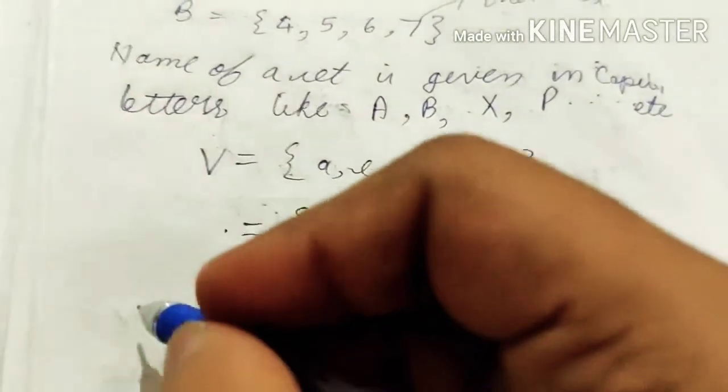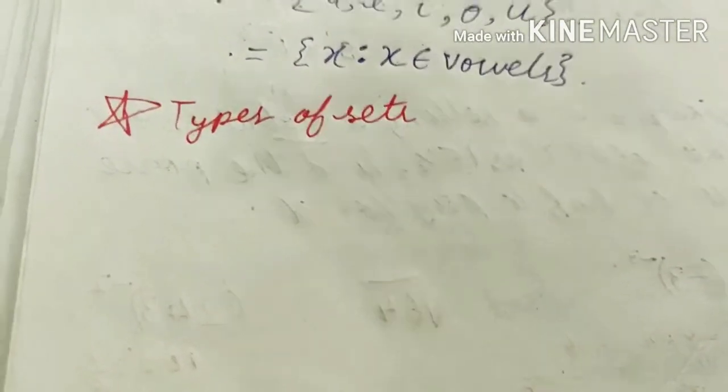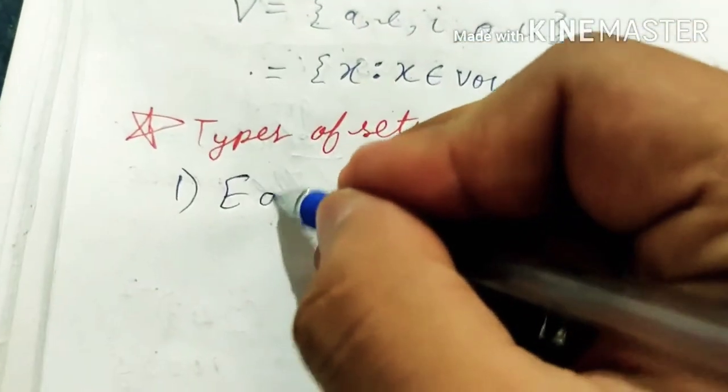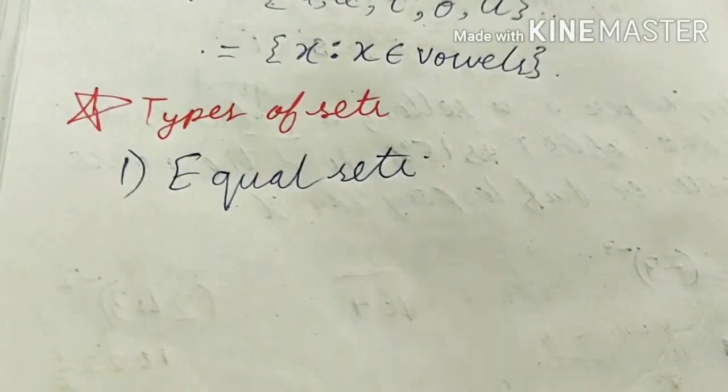So the next topic here is types of sets. What are the types of sets? First is equal sets. Equal sets means we are comparing two sets.